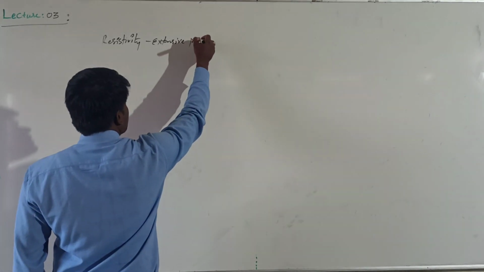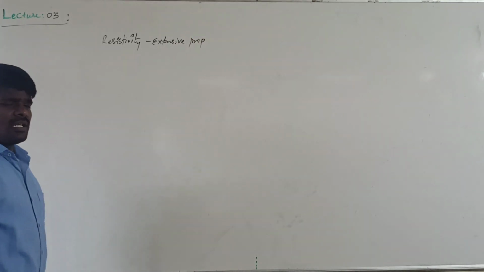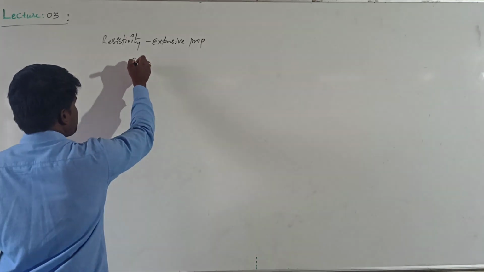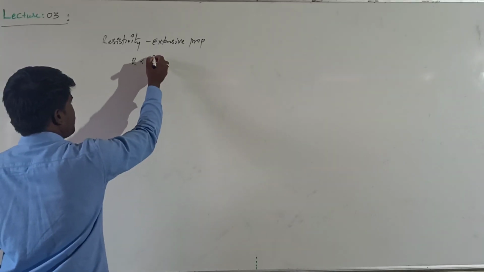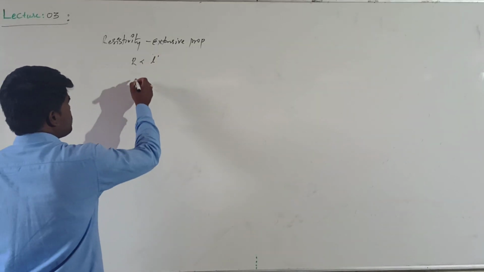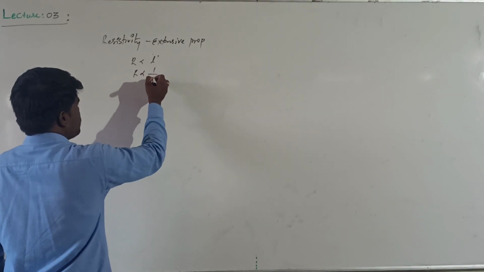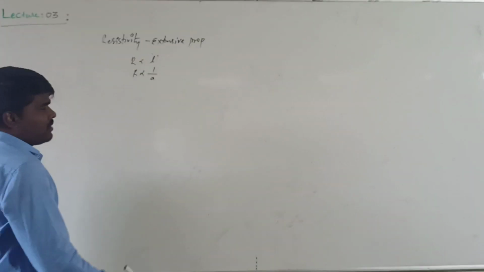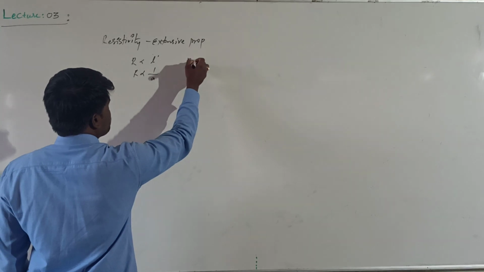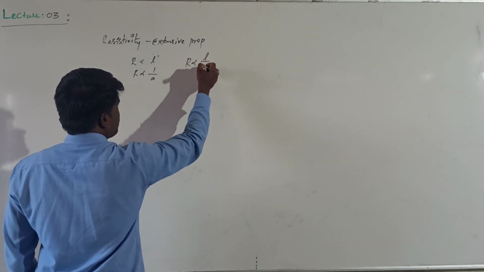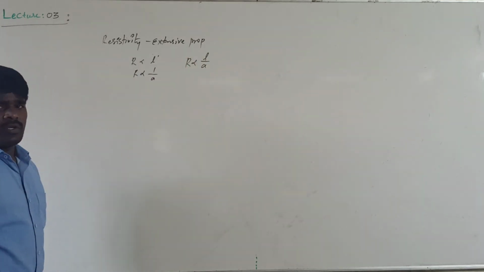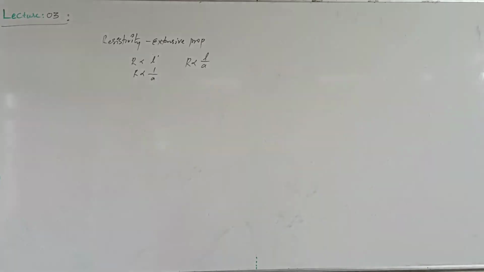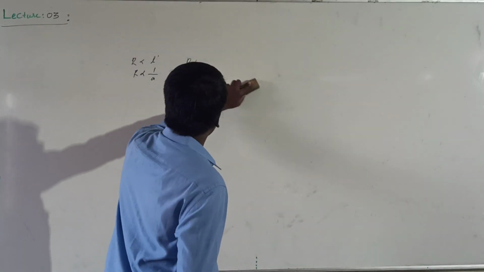Why does it depend on the amount of substance? Basically, it is related to resistance. Resistance is directly proportional to the length of the conductor and inversely proportional to the cross-section area of the conductor. So resistivity will be directly proportional to L upon A. Because it depends upon the amount of substance, we can categorize this as an extensive property.